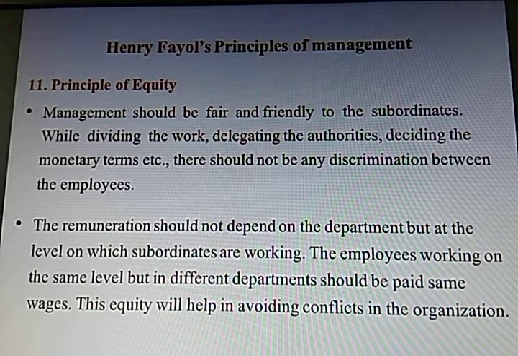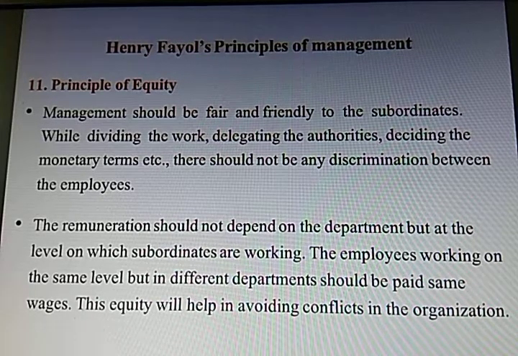Means what? See, a person working on a particular level, or suppose a group of persons working on a particular level, they might be in different departments, but their remuneration should be the same depending upon their skills, their tenure, whatever they have worked with the organization, or the experience they have. So they should be at the same level. See the second point: the remuneration should not depend on the department in which they are working, but on the level at which these subordinates, the juniors, are working. The employees working on the same level, though in different departments, should be paid the same wages, the same salary.